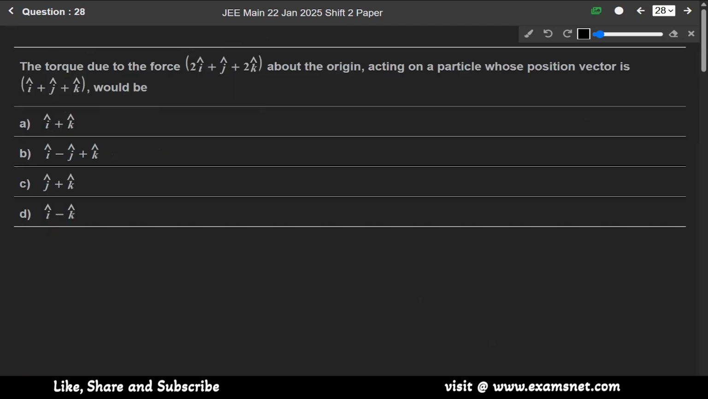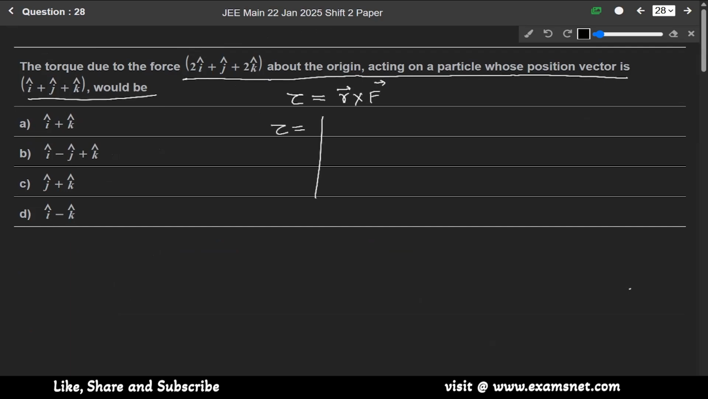Now next question, 28. The torque due to the force F, given as this, about the origin, acting on a particle whose position vector is this. This is a very simple question. Just apply the formula: torque equals R cross F. R is given as i cap plus j cap plus k cap.